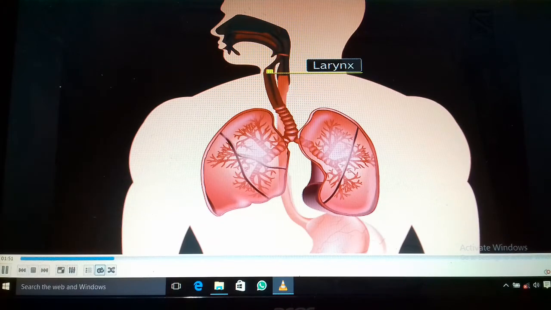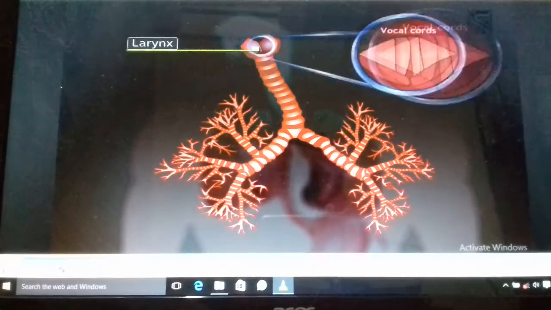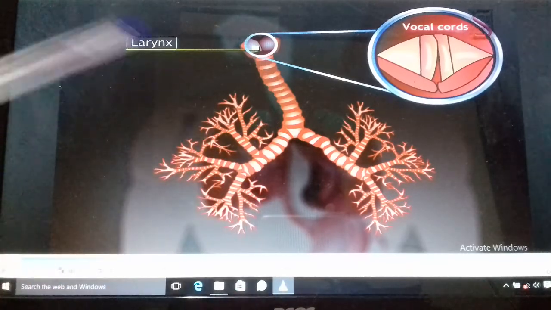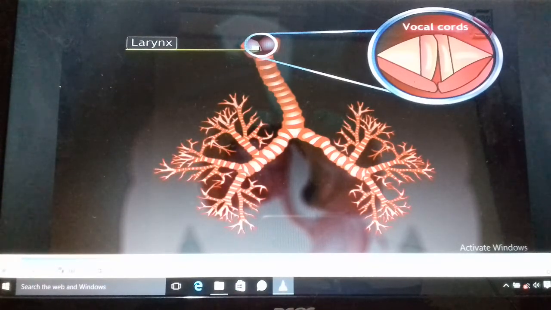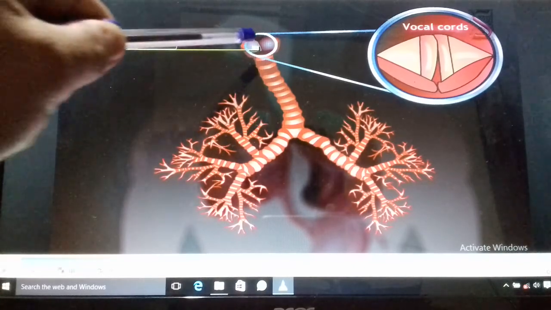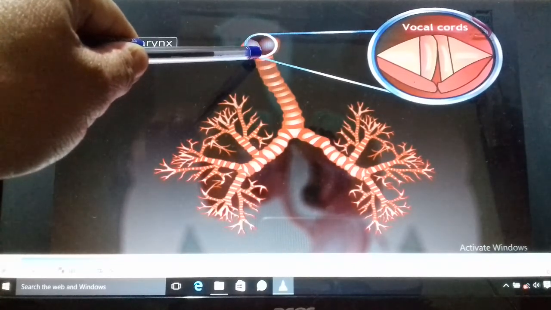Now, another part is the larynx. What is the larynx? The voice box, the vocal cord. After the pharynx, air passes through the larynx, which is called the voice box. It is composed mainly of cartilage and consists of two pairs of membranes, and when air goes there, the vocal cords vibrate, and then it produces sound.